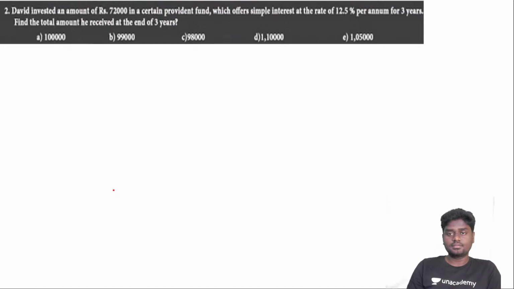So here, if you try to see the rate of interest, it is 12.5% per annum, for 3 years, and find the total amount he received at the end of 3 years. Okay. So try to do this, guys.